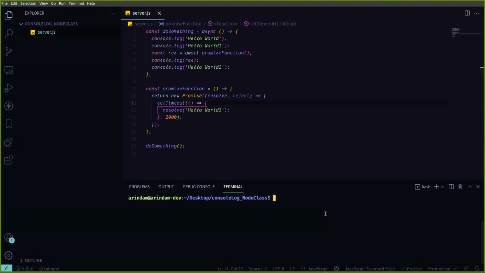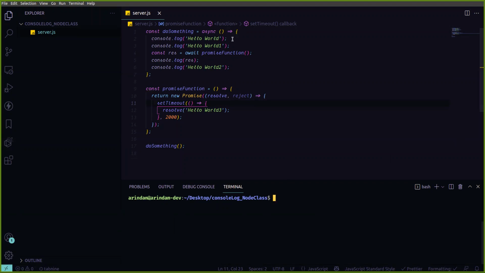Okay, so now I am running. You can see now it is waiting. See, 2 seconds of wait. Then it prints hello world 3. Sorry, hello world 2. You got how promises work? Please do it again.